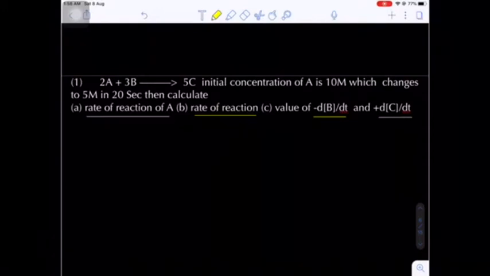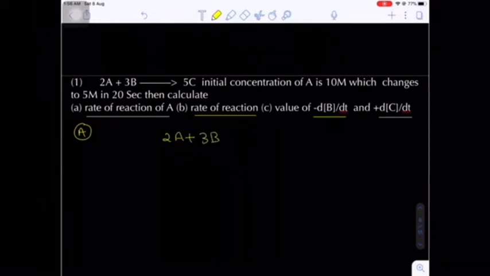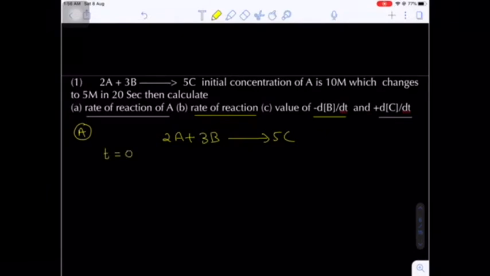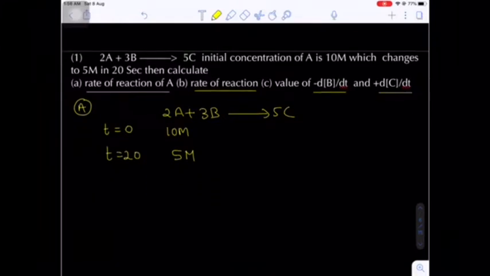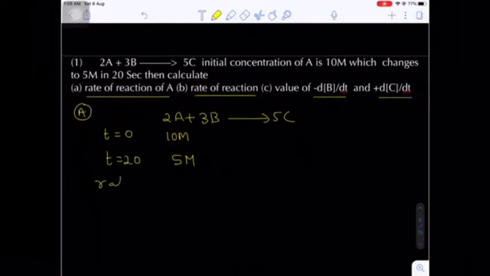Okay. Now first of all, what I am writing here is the equation. What is the equation given here? 2A plus 3B gives 5C. Now always you write initially, at time taken 0, 10 molar capital A will be present. When the time approaches 20 seconds, the concentration reduces to 5 molar. Yes or no?